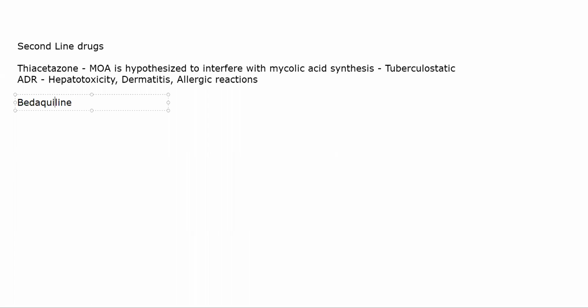In bacterial mitochondrial-like structures, energy synthesis occurs using one particular enzyme called ATP synthase. Bedaquiline tends to inhibit that. It will bind with ATP synthase and inhibit it, because of which the bacteria will not be able to produce any energy. If there is no energy, the bacteria will die.